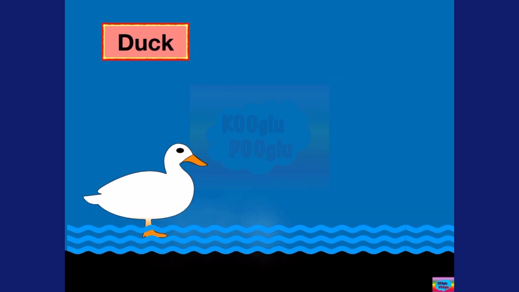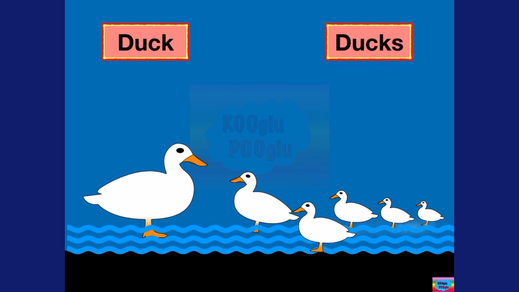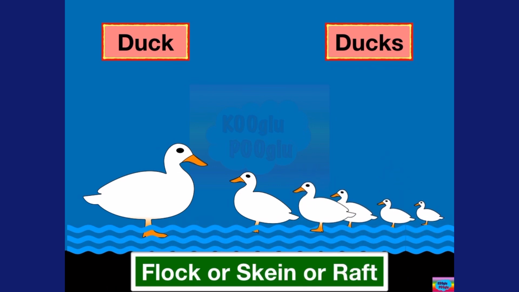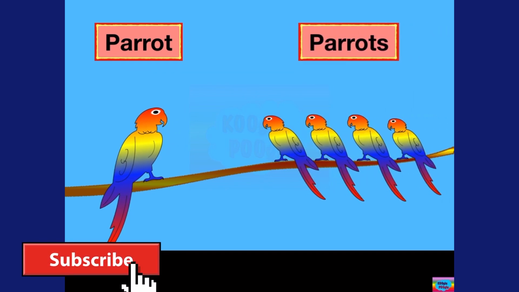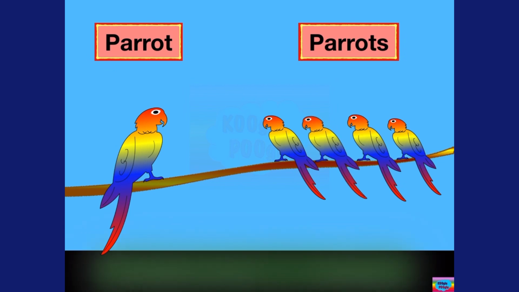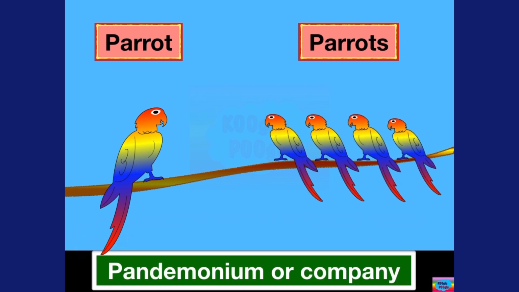Here we got a duck. And here we got multiple ducks. We call a group of ducks a flock, skein, or a raft. Here we got a parrot and multiple parrots. Call a group of parrots pandemonium or a company.